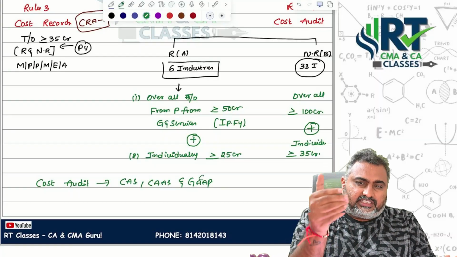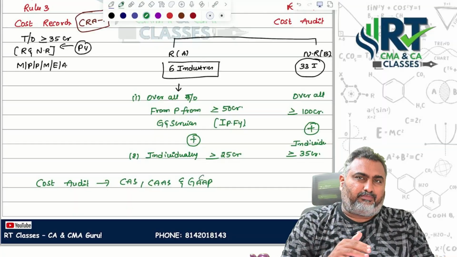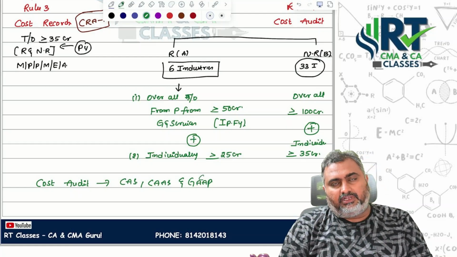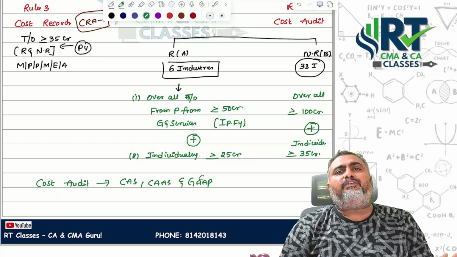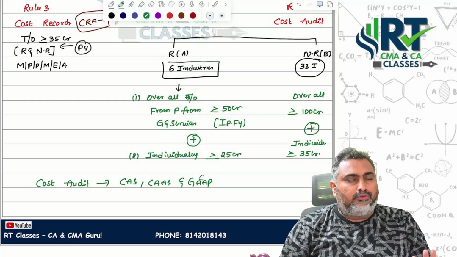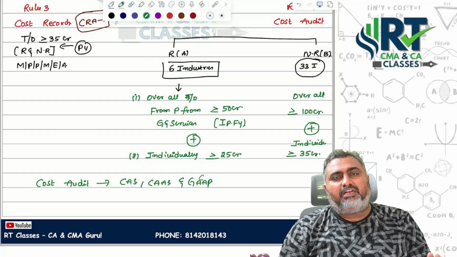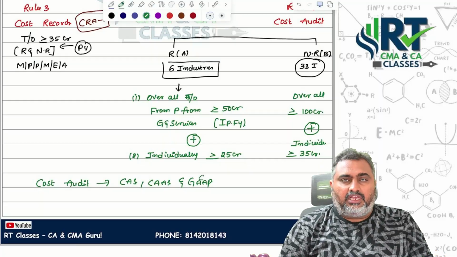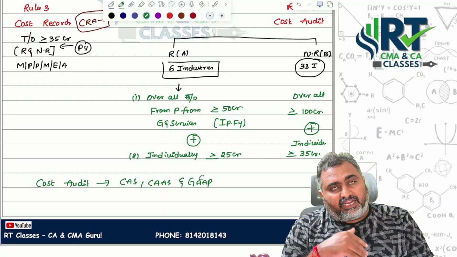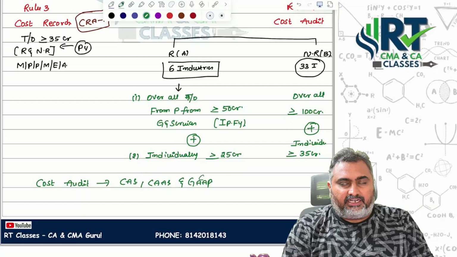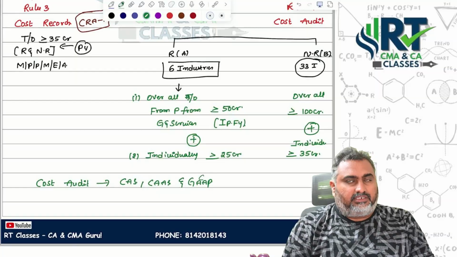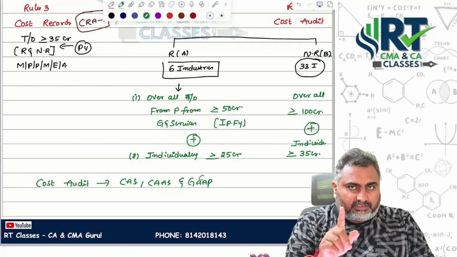In case of resignation, removal or death, that situation we call a casual vacancy. Who will fill that vacancy? Once again, the board of directors, within 30 days. To whom do they need to inform? The central government, in form CRA 2 only. Once the appointment is done, within 180 days from the end of the financial year, the cost auditor will submit the cost audit report to the board of directors, in form CRA 3.